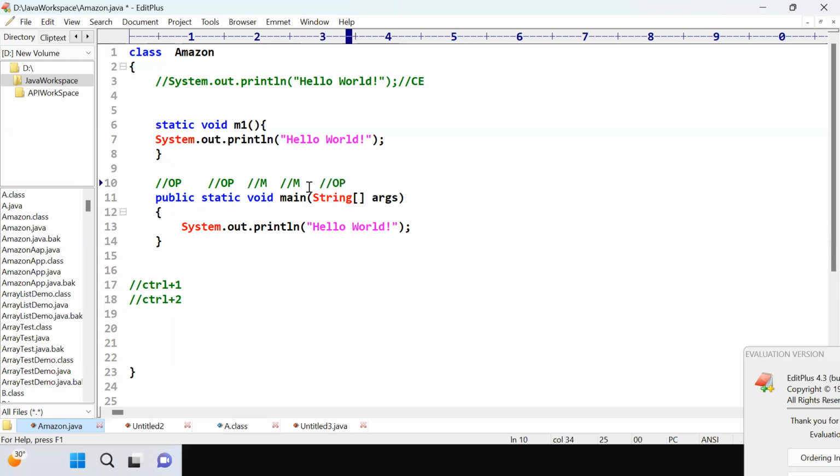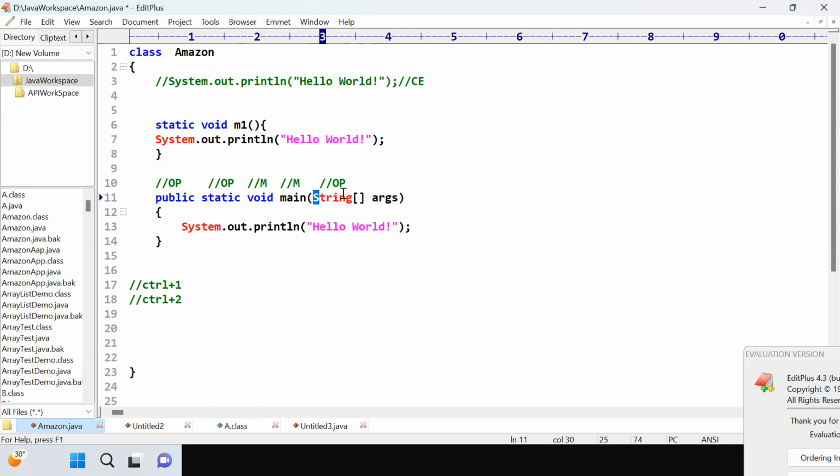This is the inbuilt method developed by the Java people. Why? Because it will interact with the users. String is your inbuilt class, and this is called a special class. And this bracket is nothing but your array. And this is your variable, which is called the command line argument.